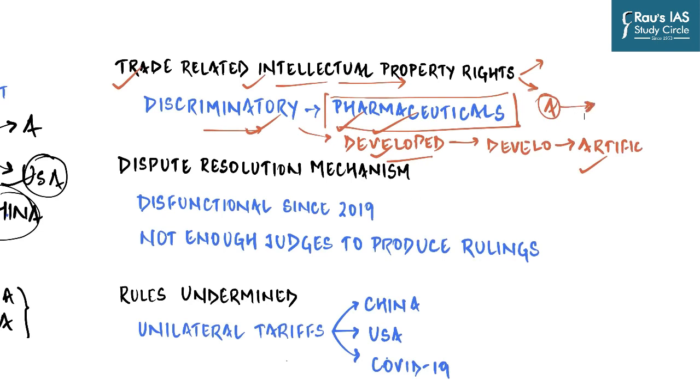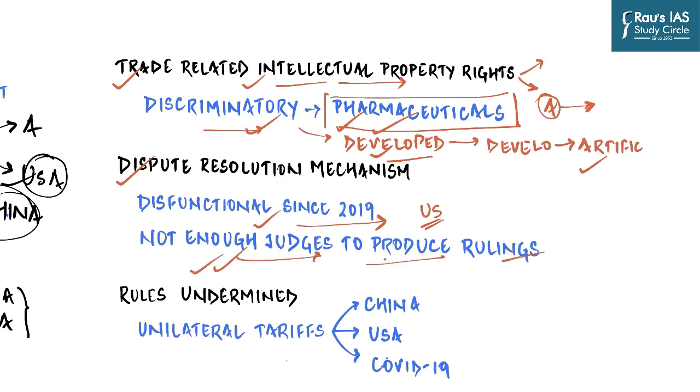Then the next issue arises from the dispute resolution mechanism of WTO. The dispute settlement system, or DSS, is a mechanism to resolve trade disputes between and among member states. The members of DSS are also appointed by consensus, and so if one of the members blocks the appointment, it shall become dysfunctional, and it has become dysfunctional since 2019 because of a lot of trouble being created by the United States, which has led to a very low number of judges to produce rulings.